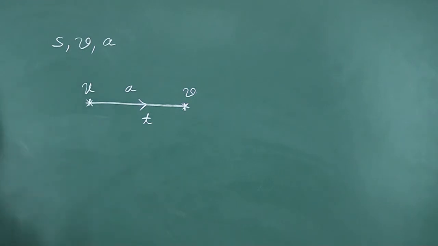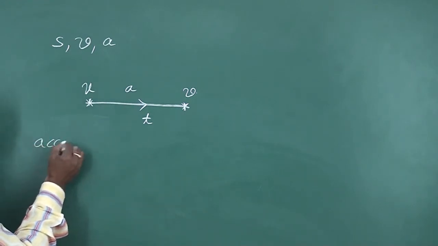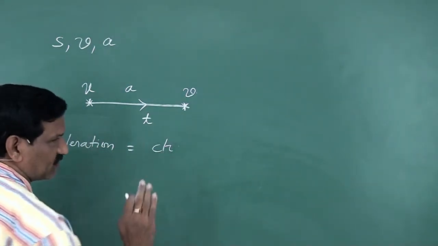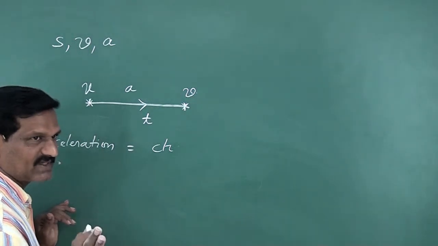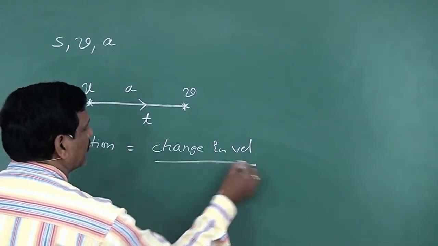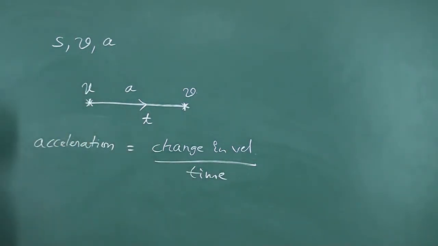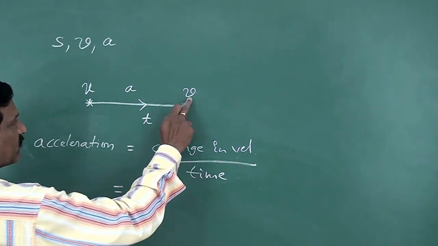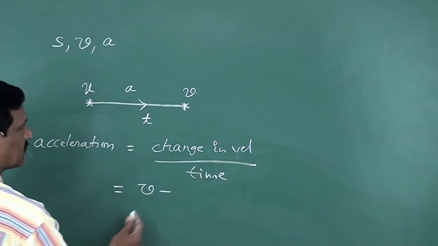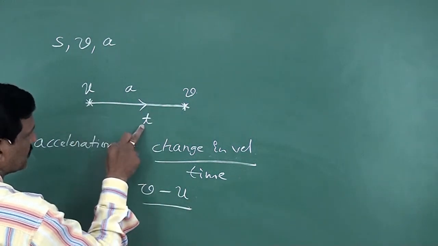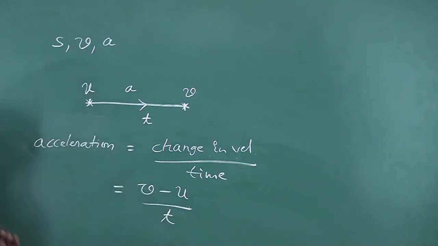Now from the definition of acceleration: acceleration is equal to the rate of change of velocity. Rate means per second. That means change in velocity by time taken. Change in velocity means final velocity minus initial velocity, that is v minus u, and this change takes place in a time of t.